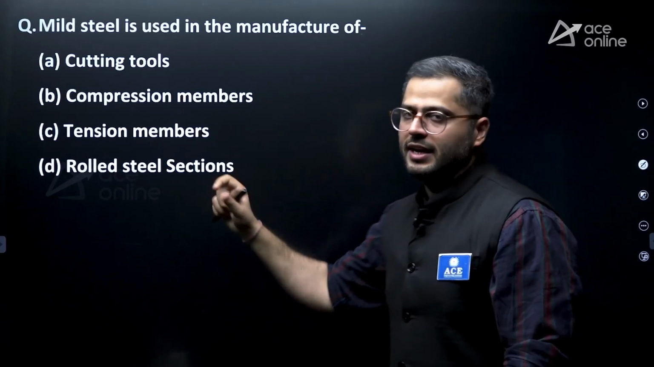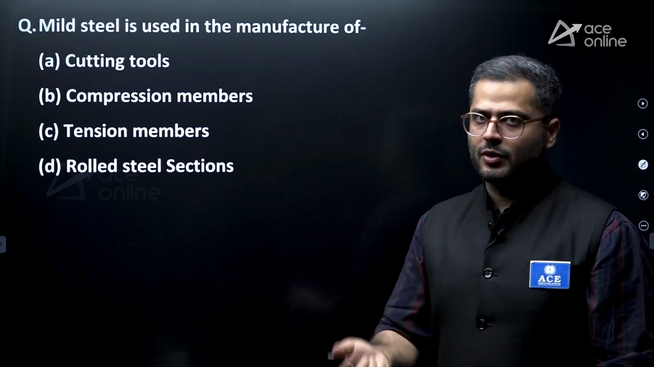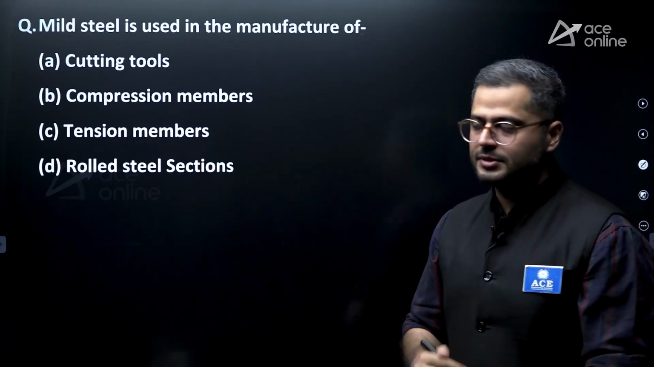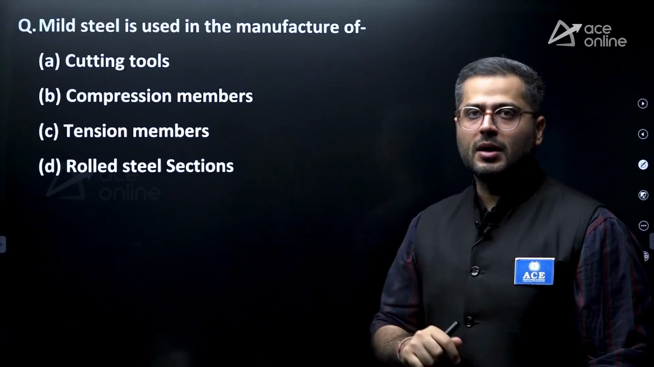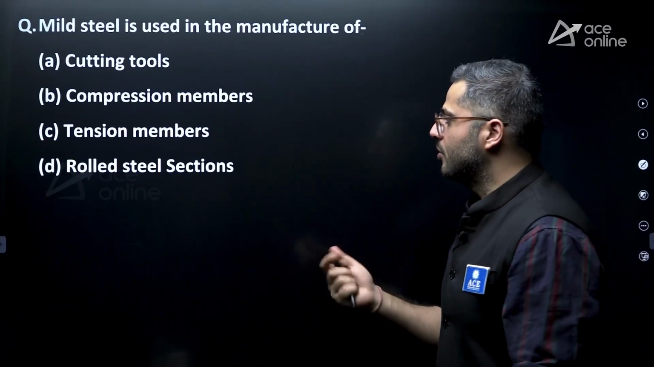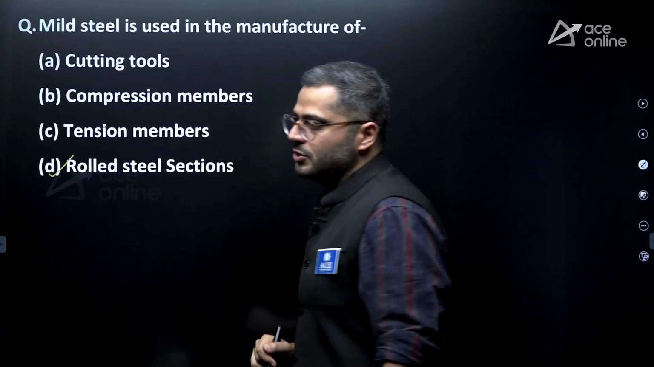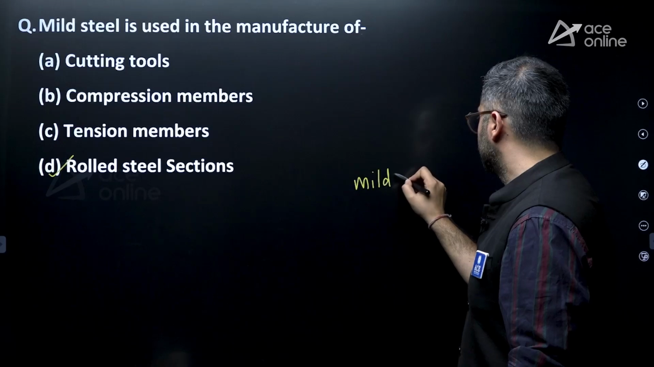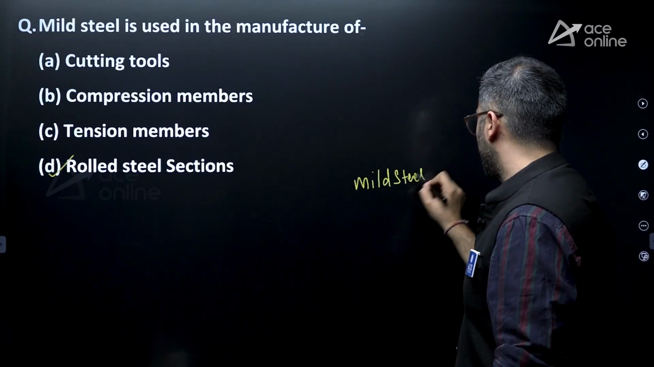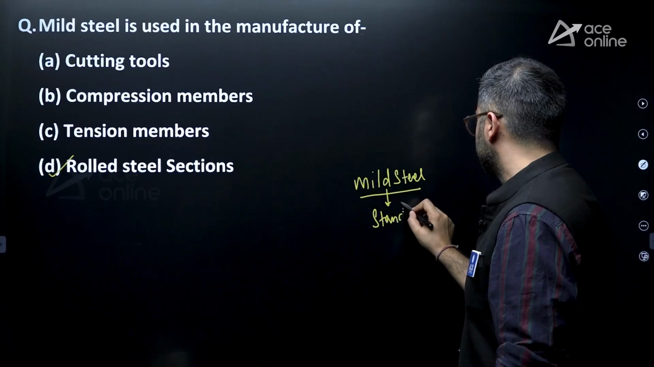Mild steel is one category of steel which can be used for rolled steel sections. There can be medium carbon steel also and high carbon steel also. Mild steel is nothing but low carbon steel, right? It is a form of low carbon steel only, in which carbon content is close to 0.23%. So mild steel, or in general, you also regard it as standard structural steel.